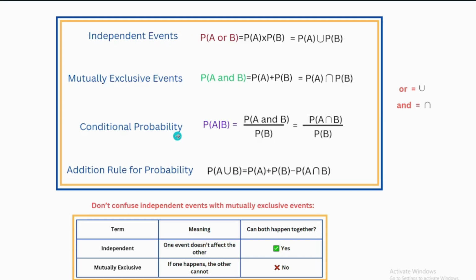Conditional probability: the probability of A given B is the probability of the intersect over the probability of B, so B will be in the denominator. Addition rule of probability: the union of events when they overlap, or there is an intersect part, equals the probability of A plus the probability of B minus the probability of the intersect.